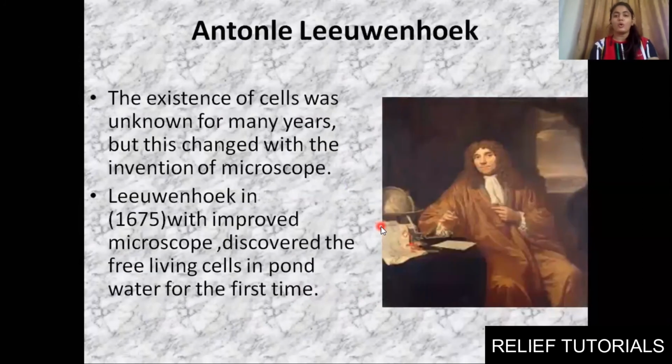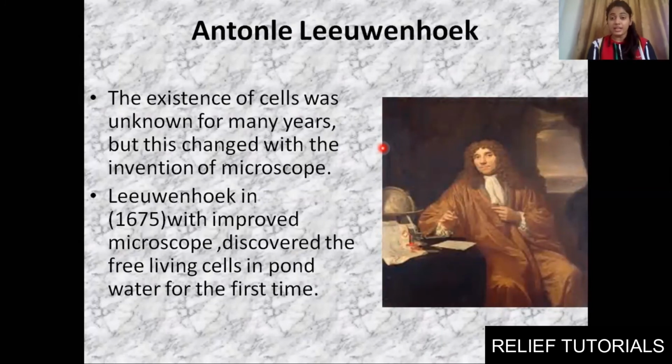Then, after a few years, another scientist researched the same thing, with the development of an improved, quite modern microscope. Sir Anton Leeuwenhoek took a sample of pond water and worked on it.